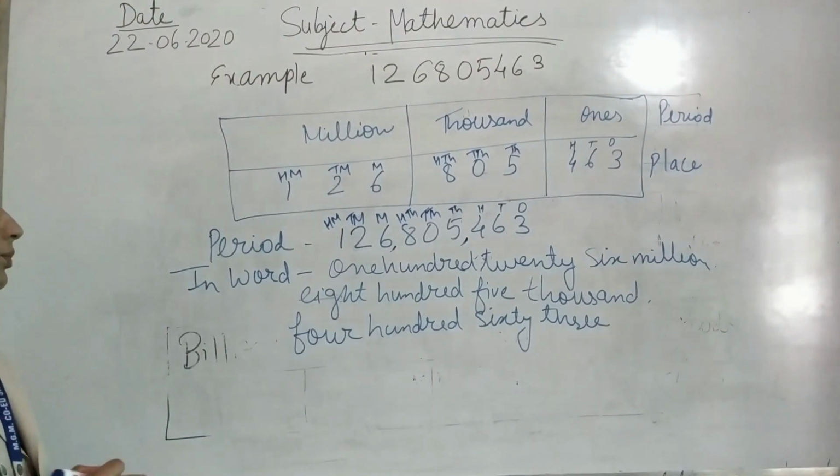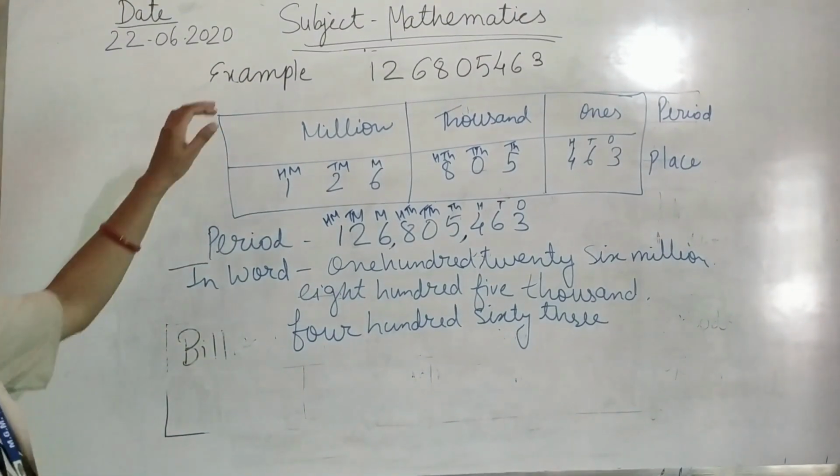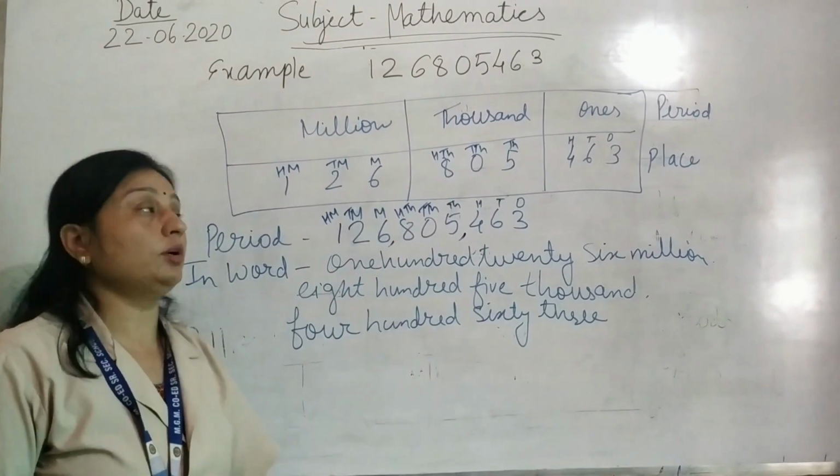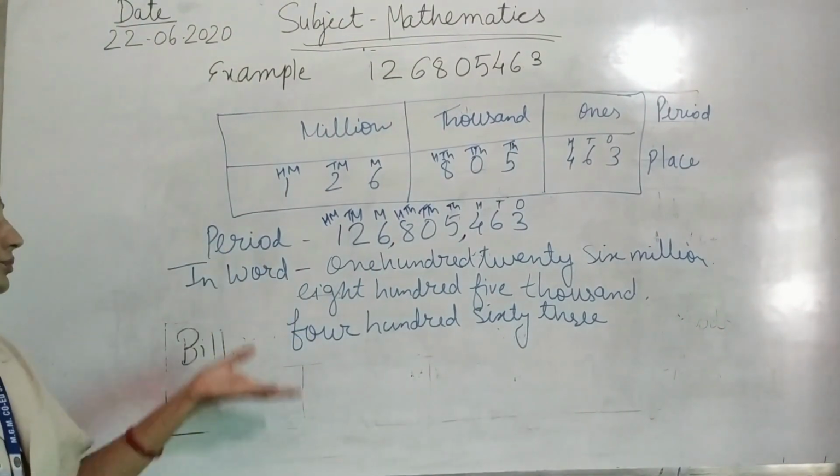This is the word form. So the same number in the Indian system form and the international system form.